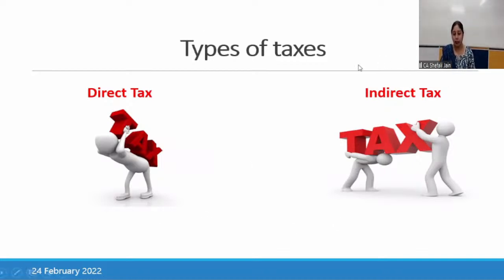Whereas indirect tax is a tax where the burden can be shifted to the other person. Now let us understand with the help of an example. There is a case of supply of goods. The manufacturer has manufactured the goods and he supplies these goods to the wholesaler. When he sells these goods to the wholesaler, whatever tax element is there, he collects the tax from the wholesaler and then deposits it to the government. So the manufacturer is not paying the tax from his own pocket. He is only depositing that tax with the government. He is actually taking it from the wholesaler.